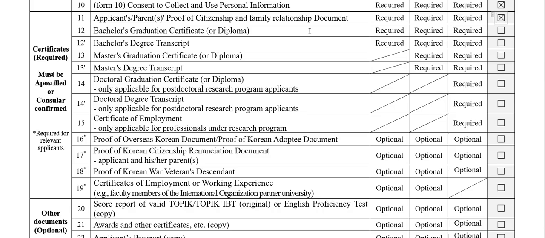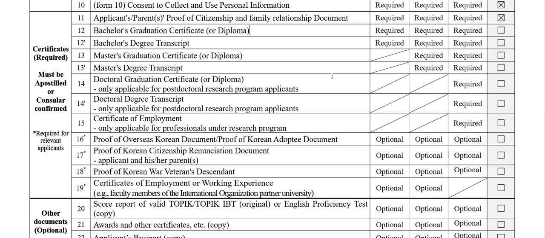And for the bachelor's degree, obviously the bachelor's graduation certificate or diploma. For this, many ask me, I don't have my bachelor's degree yet, I'm in the fifth or sixth semester, I will get my bachelor's degree soon, so can I apply? Obviously you can apply if you get your degree certificate and transcript before July 31st. This is what is mentioned in the guidelines. It's not like you can get it on July 30 and just send it. No, you have to get it before July 31st.